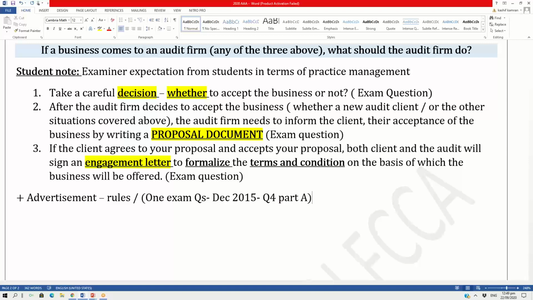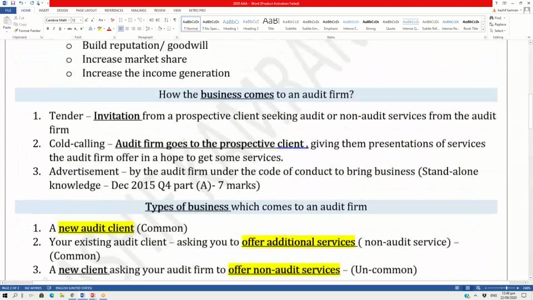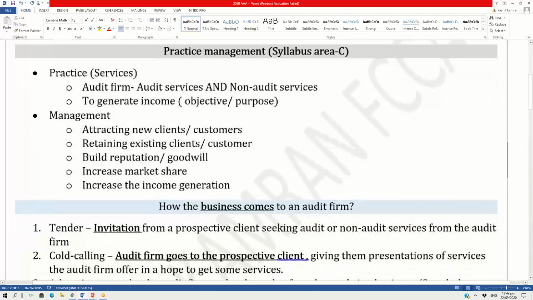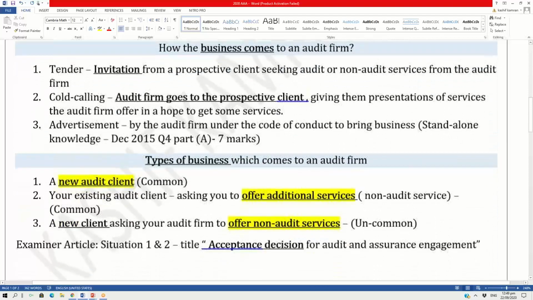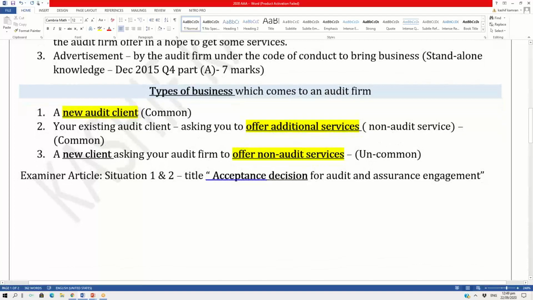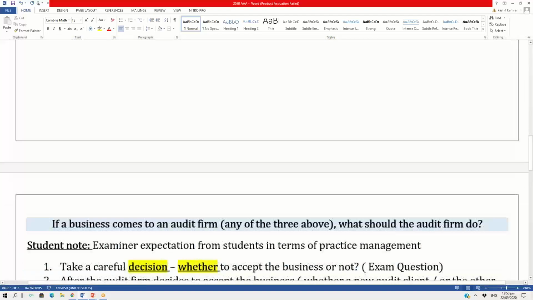Now, in recap of practice management, I hope you're clear with the word practice and with the word management. Then I talked about how the business comes to an audit firm. I hope you're clear on that. Types of businesses which come to an audit firm. I hope you're clear on that. The article I mentioned for the situations.